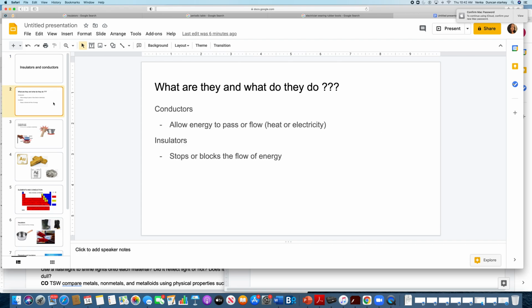What do they do? Well, conductors allow energy to pass or flow through them or through an object. That energy can be heat or electricity. Insulators are the opposite. They stop or block the flow of energy. That energy can be electricity or heat.